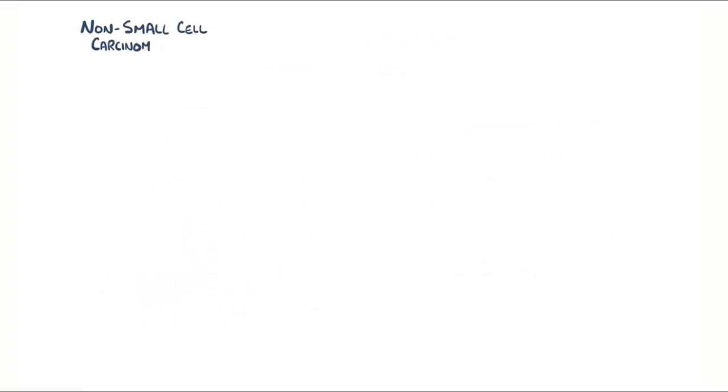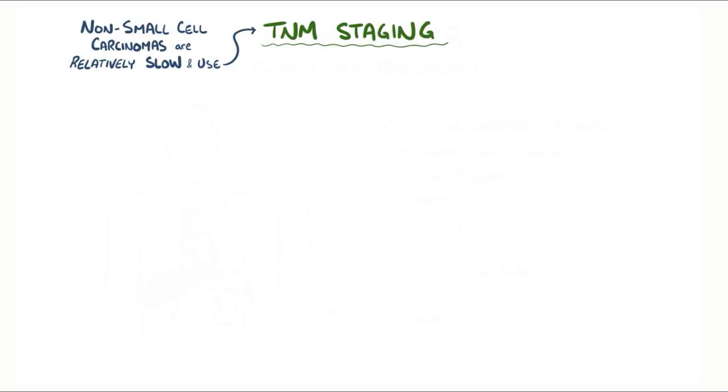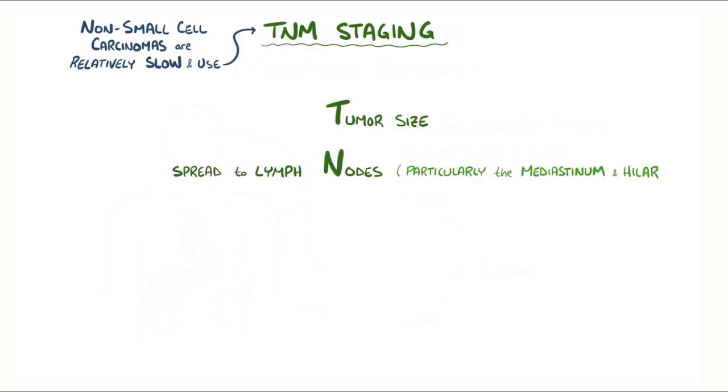Since non-small cell carcinomas tend to be slower growing and slower to spread than small cell carcinomas, staging is more elaborate. It's called TNM staging and represents 3 diagnostic categories: T for tumor size and extent of local extension, N for spread into nearby lymph nodes in the chest, especially the mediastinum and hilar lymph nodes, and M for metastasis to a secondary site. Within each of these categories are substages: T0 through T4, N0 through N3, and M0 or M1, where an increasing number means increasing severity.